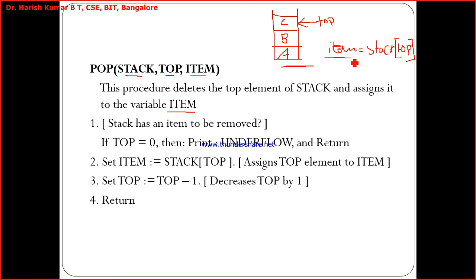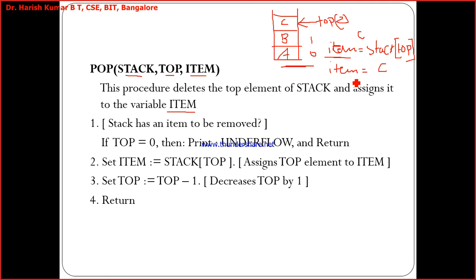Yeah, what gets assigned to item? Stack of top. Say this is 0, 1, 2. What is the value of top? 2 now. Stack of 2. What is the value at stack of 2? C. So what gets assigned to item is C. Item becomes C. Item is equal to C now.